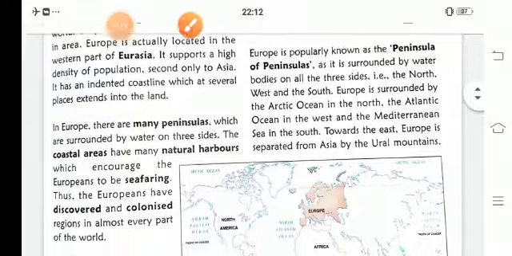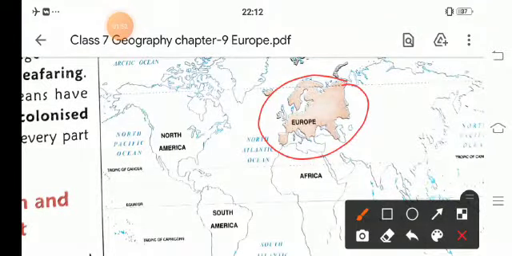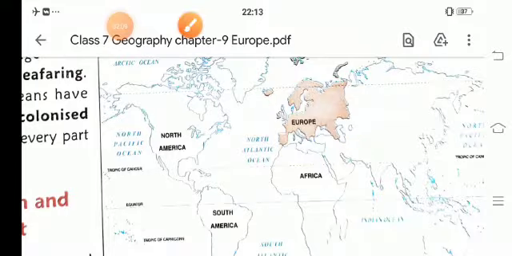See the map of Europe. It is Europe, and it is surrounded by water on three sides. That is why it developed and discovered lots of countries, and they made colonies easily over there through navigation.